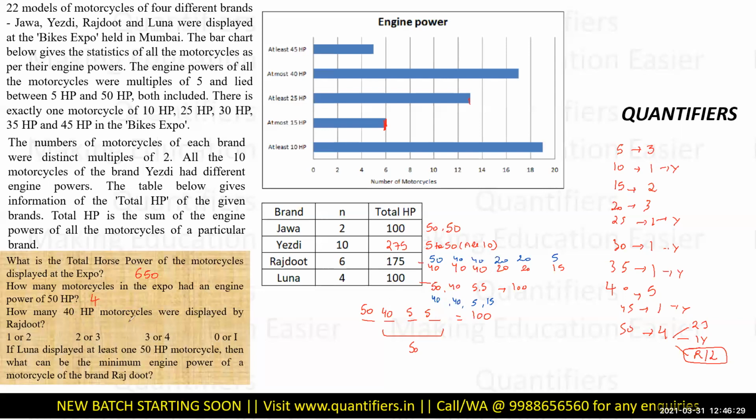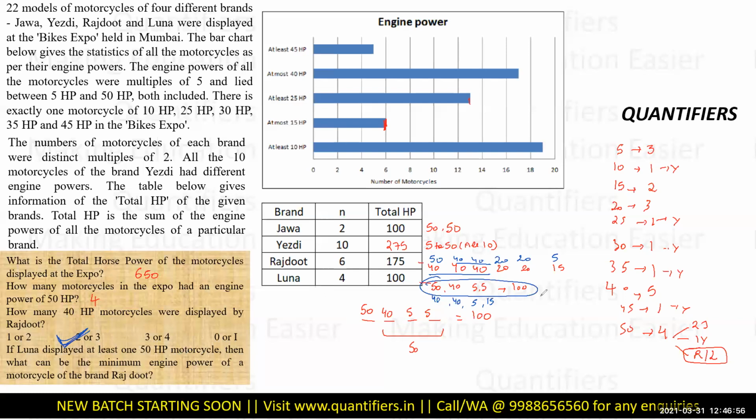Now let's look at the remaining 2 questions. How many 40 HP motorcycles were displayed by Rajdoot? So they can either be 3 or 2, right? So they can either be 2 or 3. Okay, fine. If Luna displayed at least 150 HP motorcycle, so if Luna has at least one, so Luna has this case.